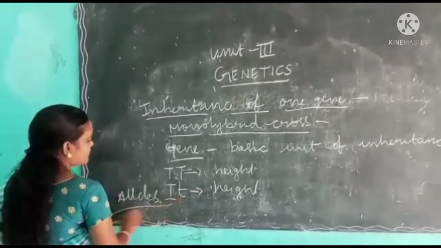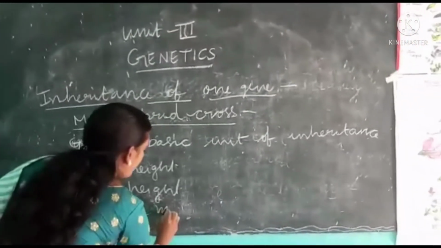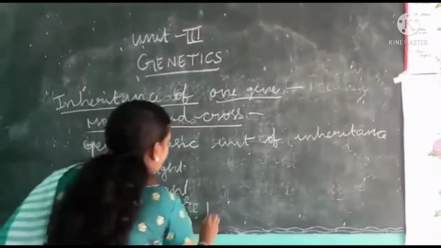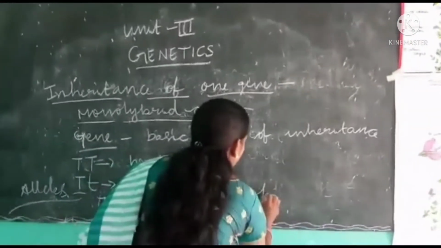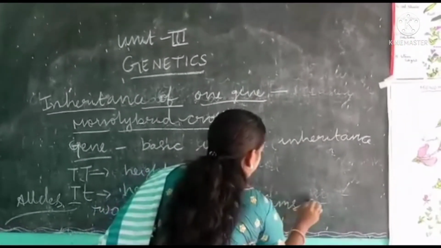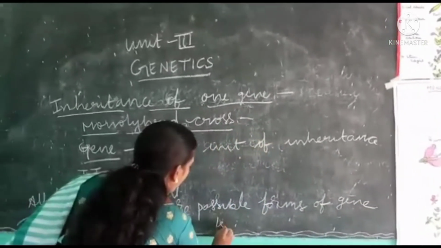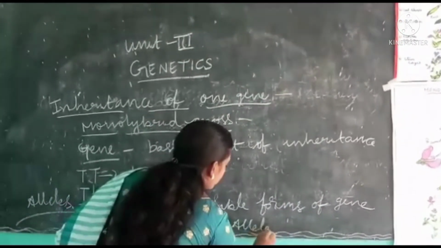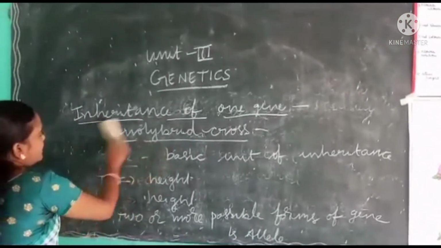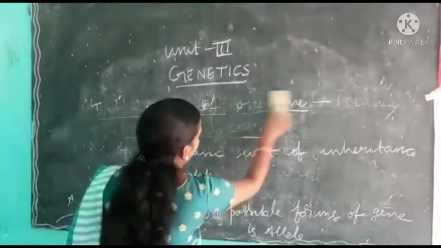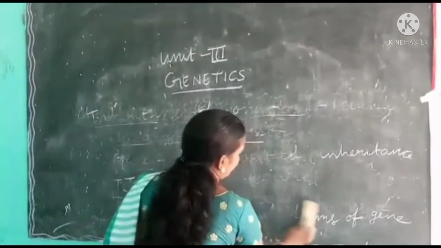What are alleles? Two or more possible forms of a gene is called an allele. You may get confused over gene and allele. If you are able to understand the difference between allele and gene, it is very clear for you what is gene and what is allele.